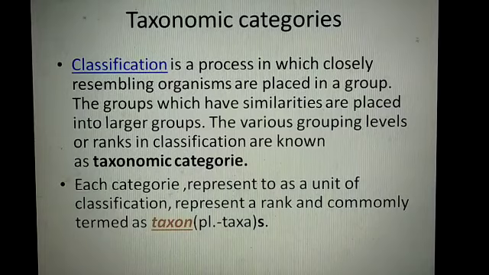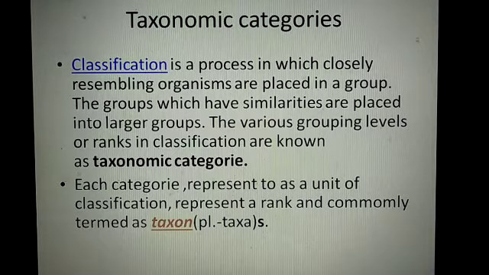Now, what are taxonomical categories? Classification is a process in which closely resembling organisms are placed in a group, and groups which have similarity are placed into a larger group. The various grouping levels or ranks in a classification are known as taxonomic categories.